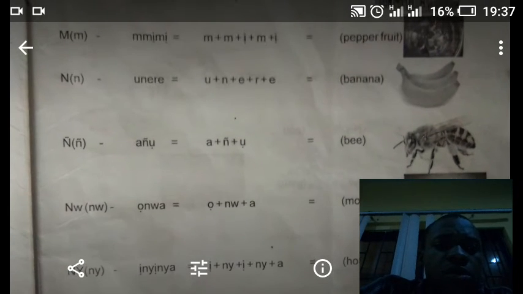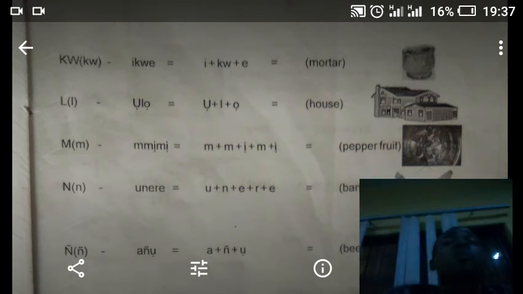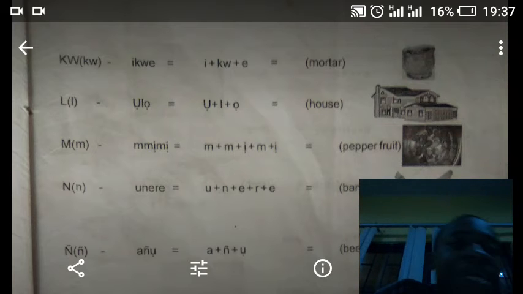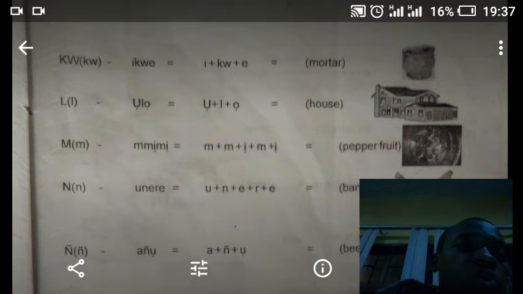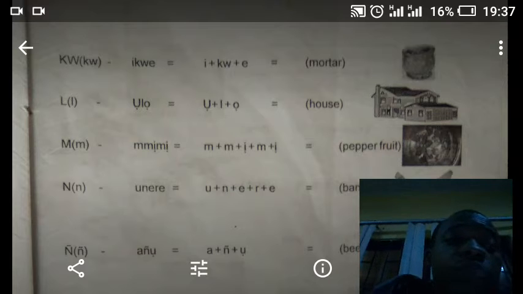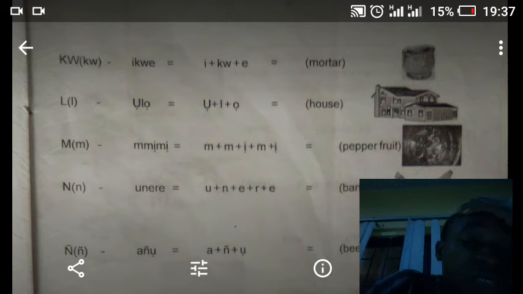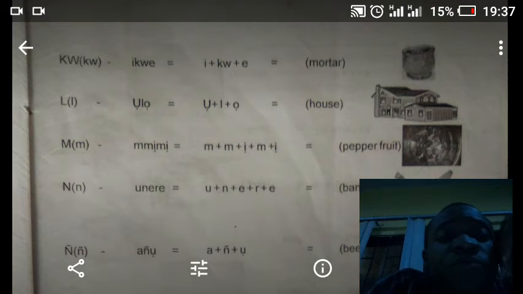Okay, so we are going to continue with how the Igbo words are being formed using the letters. In that process, you know the English name of the Igbo words. In the picture there, you have this one, mortar, which is ikwe in Igbo. We have house, which is ulo in Igbo.